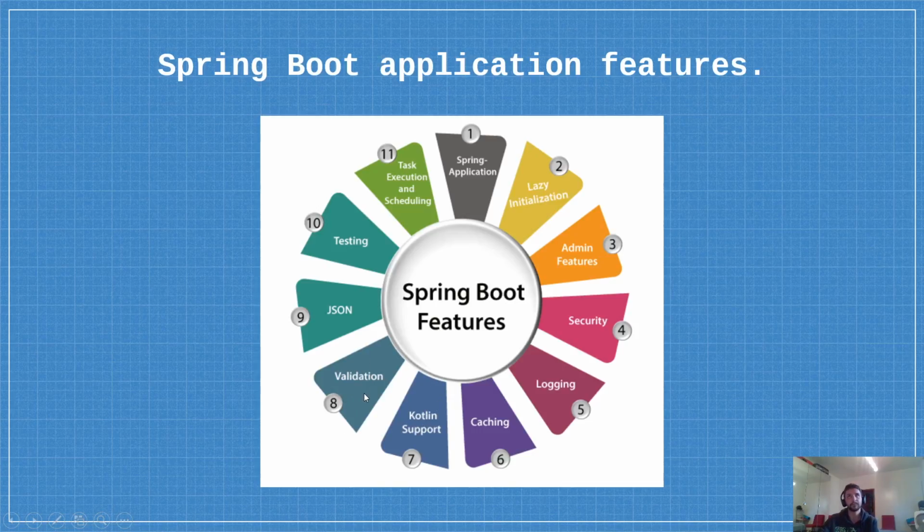Validations, that in programming words is like a regex, that checks if, for example, you put a normal email or an incorrect email. We have JSON testing that is important for a programmer because with testing you can see if this application works well or not. Also, we have task execution and scheduling.